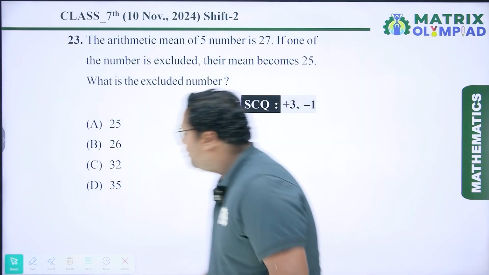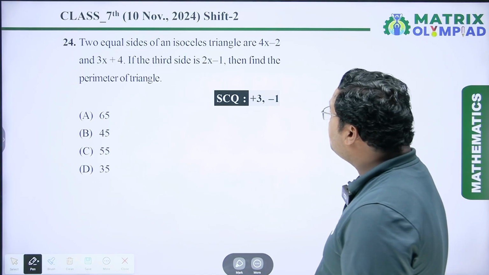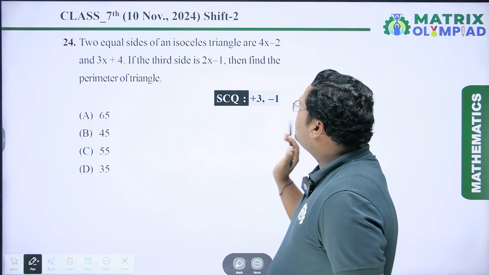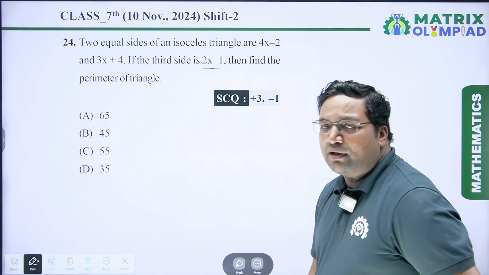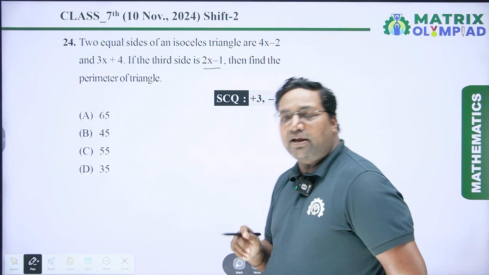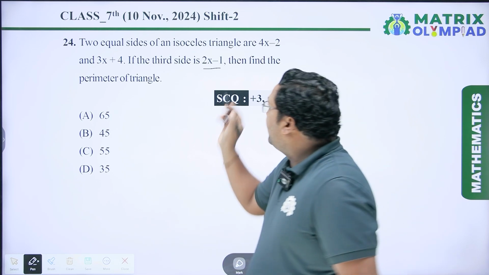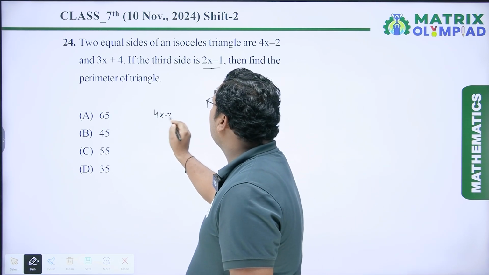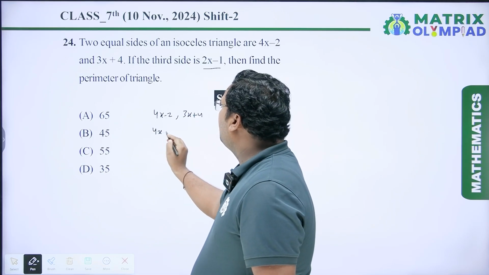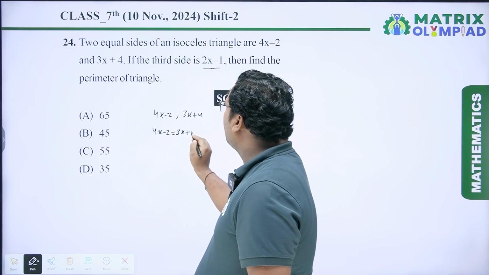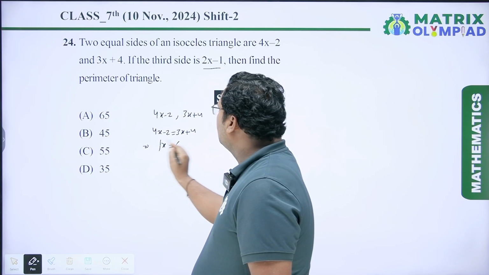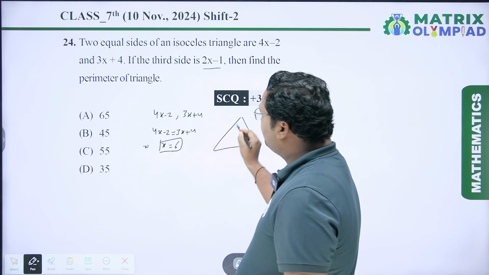Now coming to the next question. It is given two equal sides of an isosceles triangle are 4x minus 2 and 3x plus 4. If the third side is 2x minus 1, then find the perimeter of the triangle. Isosceles triangles are those triangles which have two sides equal, and the equal sides are given as 4x minus 2 and 3x plus 4. If these two sides are equal, we have to put 4x minus 2 equal to 3x plus 4. From here, we will get the value of x equal to 6. So now the sides of the triangle: it is 4x minus 2.